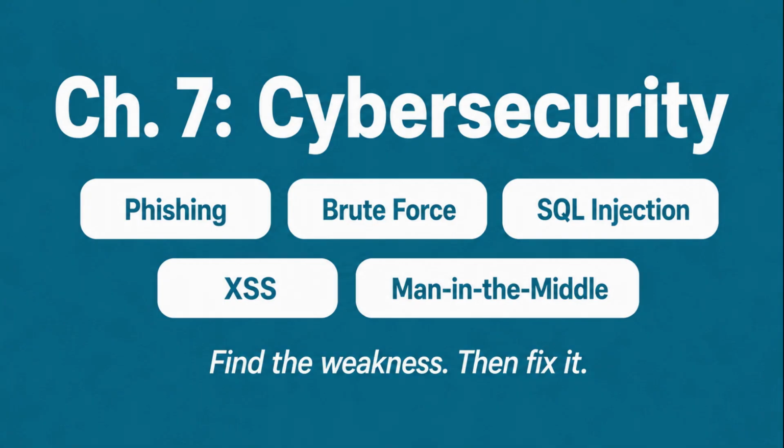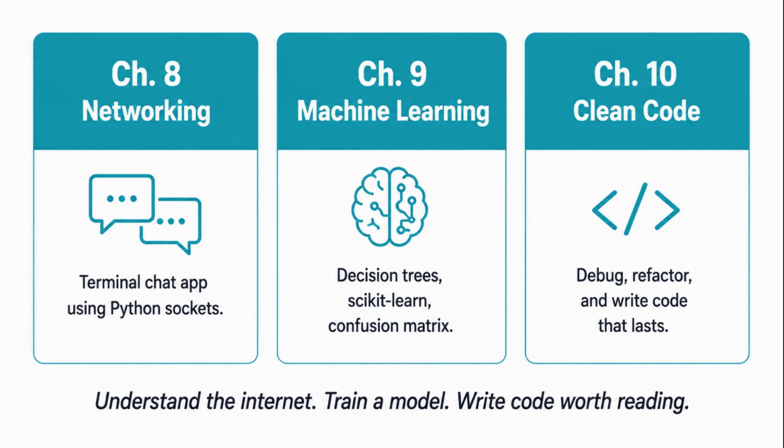Chapter 7 covers cybersecurity, not just theory, but real attack types you need to know: phishing, brute force, SQL injection, cross-site scripting. You'll run an actual security audit on a vulnerable Flask app, find the weaknesses, and patch them yourself. The final chapters bring it all together.